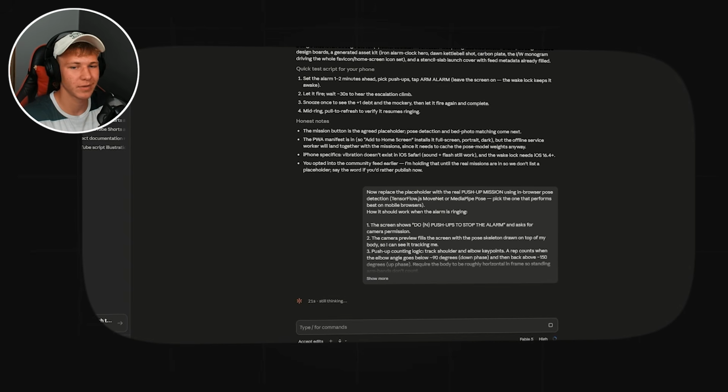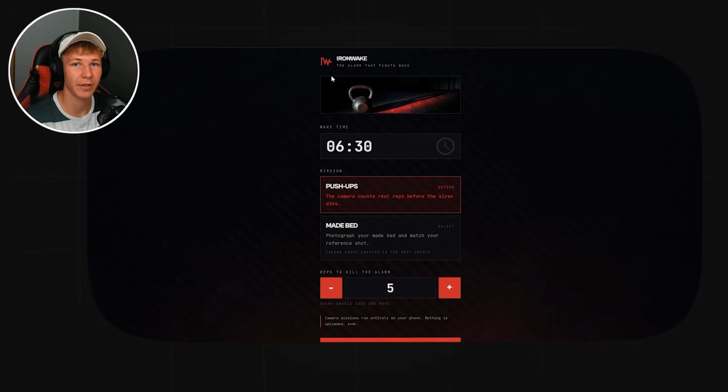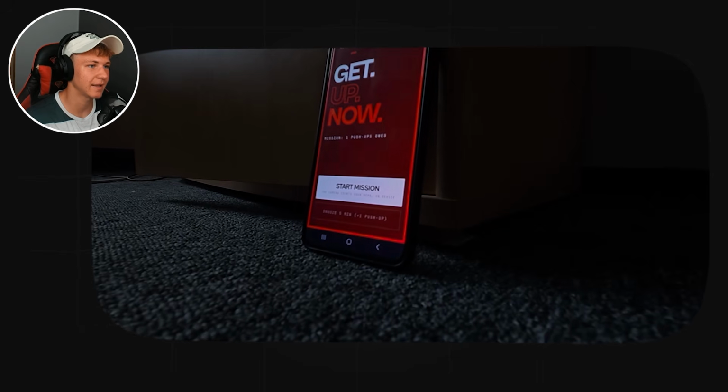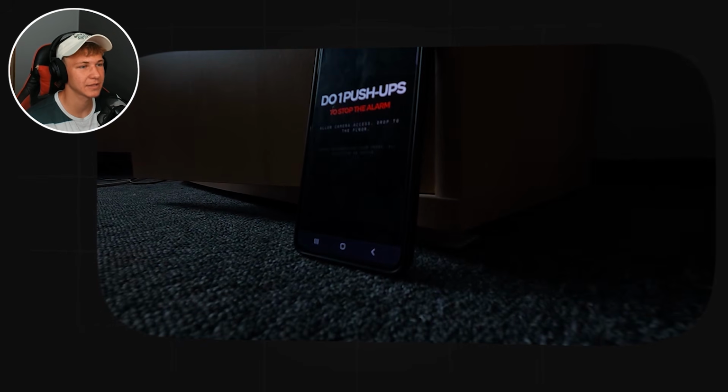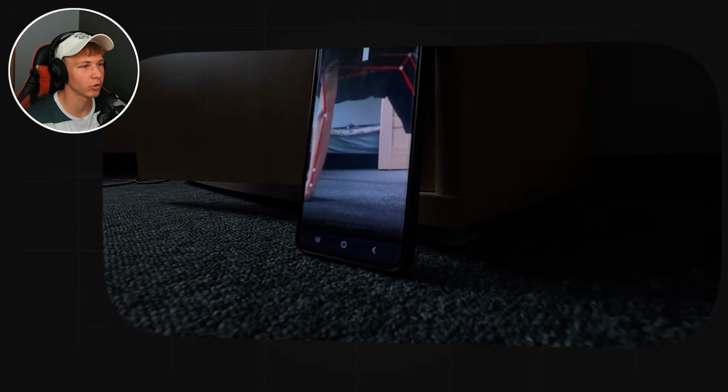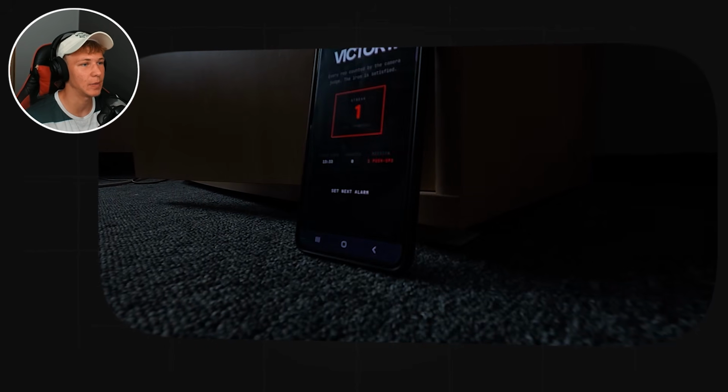I just pasted the prompt and waited. It finished, so I had to test it out on my phone again. I set the alarm and it actually asked for permission for my camera. The camera turned on and it tracked my body. I did the push-up and it worked.